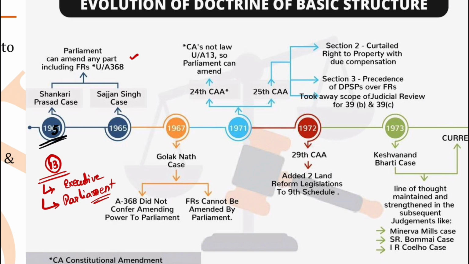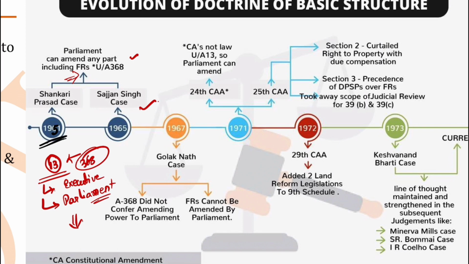When this question came, there is always a difference between the perception of the court and the government. The government says that the law which Article 13 talks about is only the executive law, and it is not talking about a law made by the parliament through an amendment under Article 368, because Article 368 is an amending power given to the parliament. So there is a difference in the perception of this article. This was also solved by the Keshwananda Bharati case. Even in the Sajjan Singh case, the Supreme Court said that Parliament can amend any part of the Constitution, including the fundamental rights.